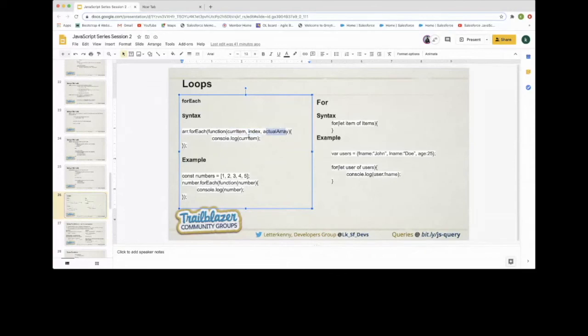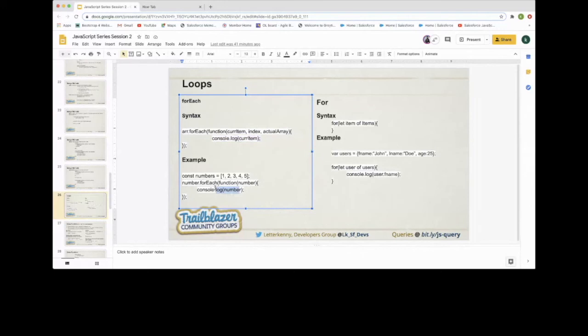If we want to perform any kind of operation with the current element, we can easily do that. In our case, we have numbers and we just want to print the current number, so we are just doing console.log. That's how looping works using forEach. And the second option available is the normal for loop, where we have three conditions.